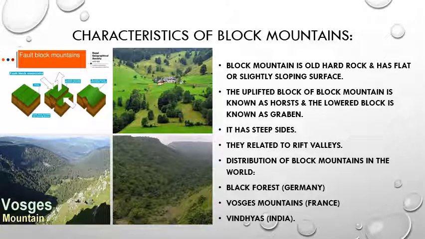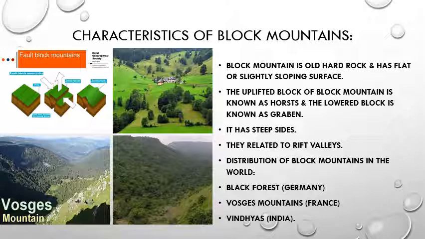The next example is of Vindhyas. The Vindhyas is situated in Madhya Pradesh, central India. The Vindhyas has separated southern and northern India. This range originated from the state of Gujarat and continues into the east and north till the river Ganga at Mirzapur. With this, we have completed our block mountains.